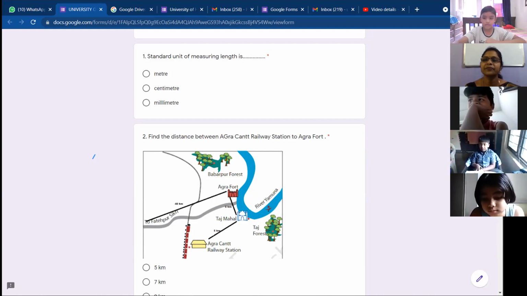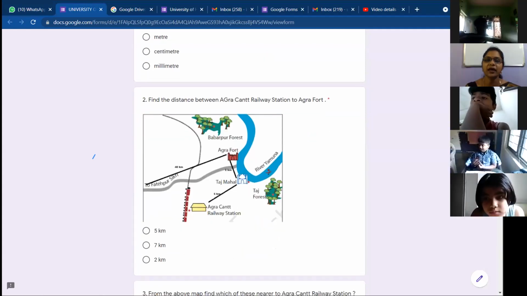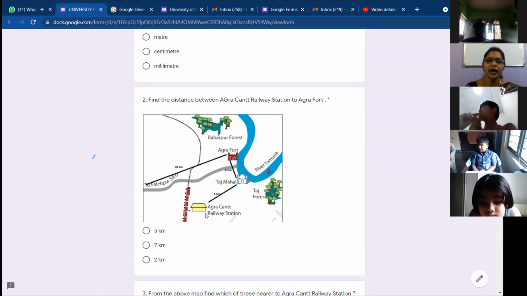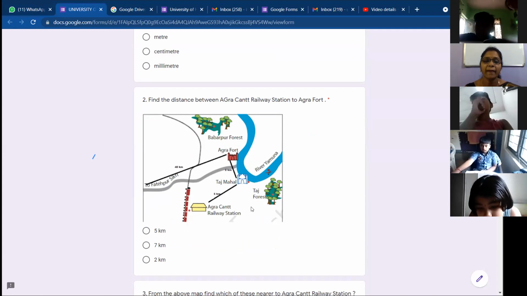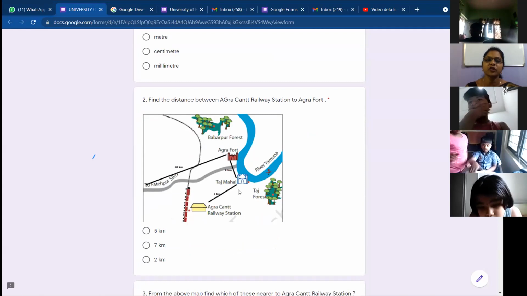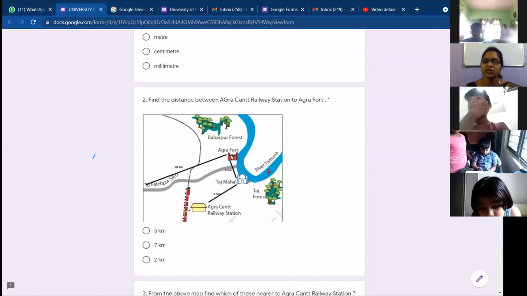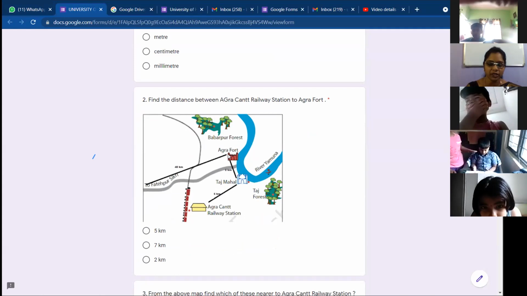Now, next. Saurajesh, are you ready? Yes, ma'am. See the second one. Find the distance between Agra Cant railway station and Agra Fort. Hope you can see the map, all of you children. Agra Cant railway station to Taj Mahal, it is 5 kilometers. Taj Mahal to Agra Fort, it is 2 kilometers. So when you add, you will get the distance between Agra Cant railway station and Agra Fort. So it is 5 plus 2, 7 kilometers. Good, Saurajesh.